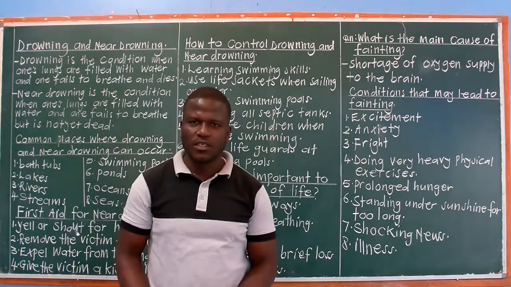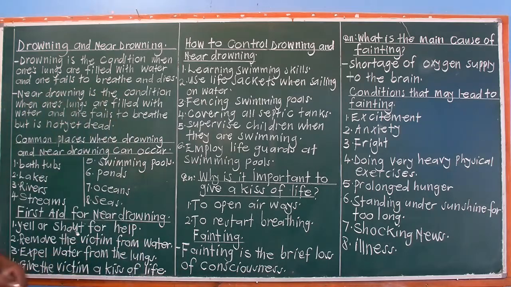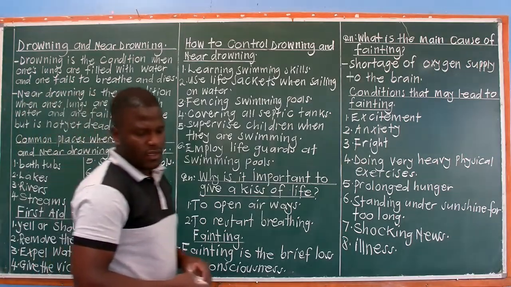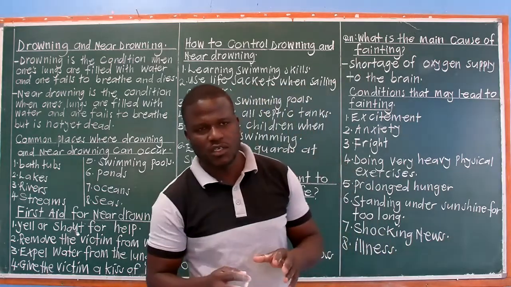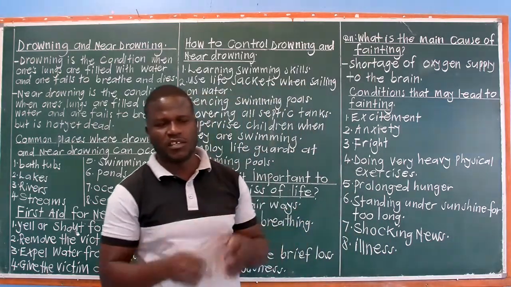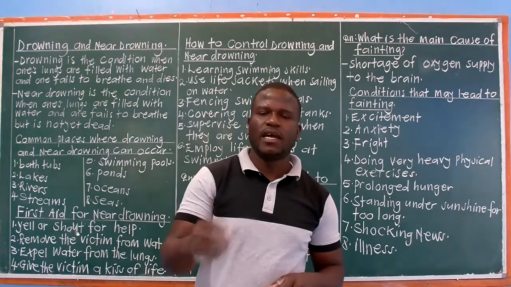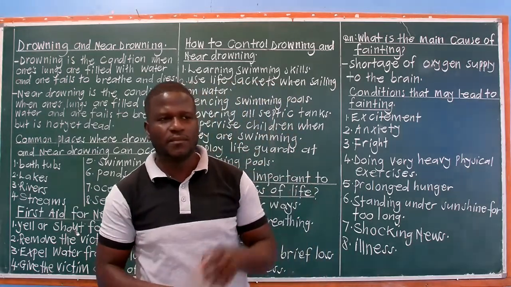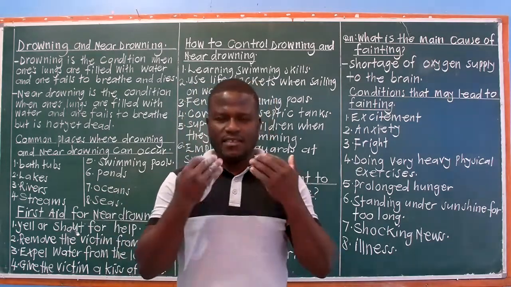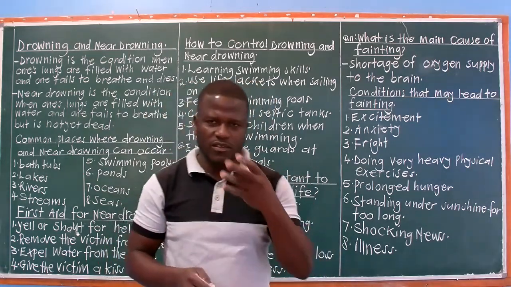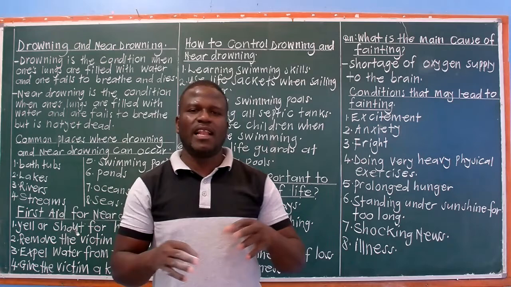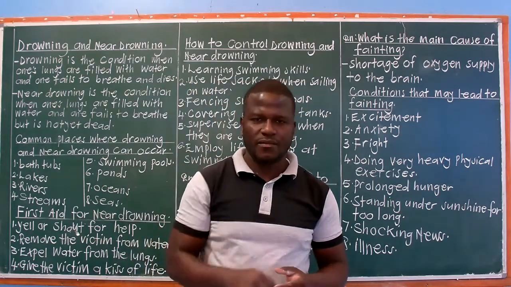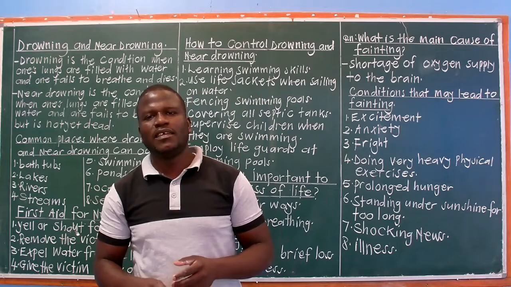Drowning is a condition where one's lungs are filled with water and one fails to breathe and dies. So with drowning, somebody dies. When you fall in water, water enters the lungs through the mouth and the nose, and because there is water in the lungs, you fail to breathe. And what will happen next is death.